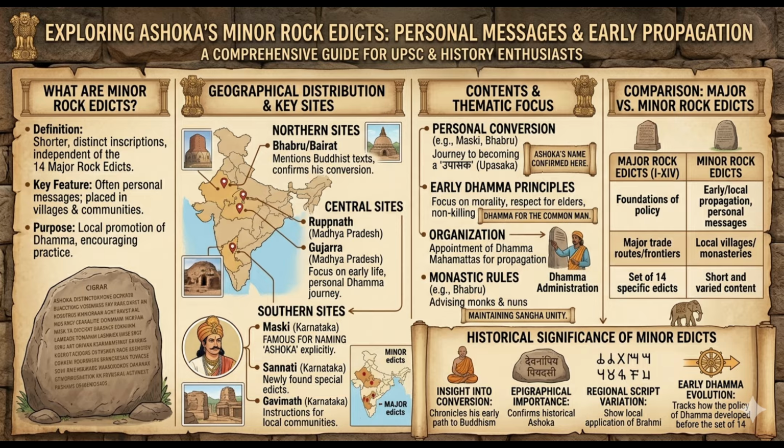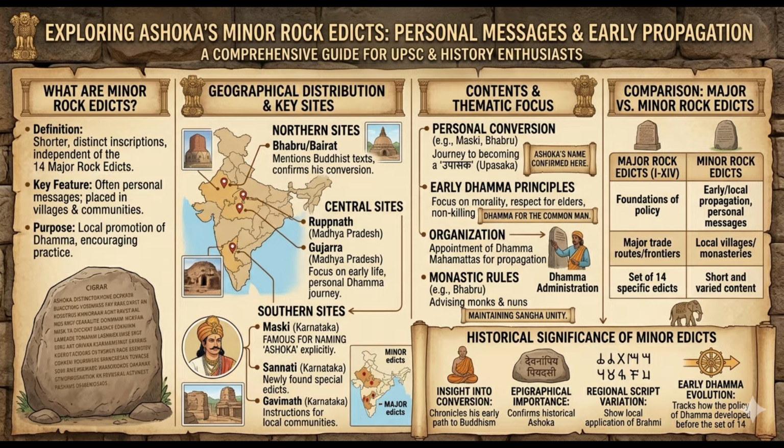So we can see that minor rock edicts majorly emphasize personal conversion, early Dhamma principles, organization and monastic rules. How are these minor rock edicts different from major rock edicts? We can clearly see in this picture that major rock edicts were mainly the foundations of policy, but minor rock edicts were early or local propagation and personal messages. Major rock edicts were mainly present on major trade routes and frontiers, but minor rock edicts were located in local villages and monasteries, and they have very short and varied content.